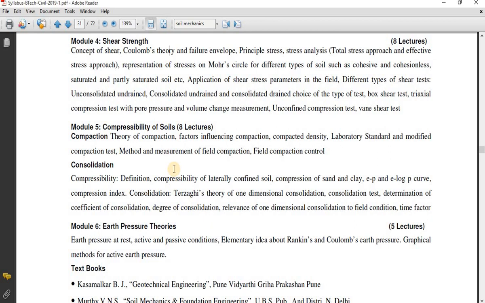Just try to understand, what is density? Density is nothing but weight by volume. So if weight increases, density increases, and if density increases, the strength of the soil increases. So how do we make this density increase? Our purpose is to improve this density. The density of a soil can be improved by using a particular phenomenon called compaction.